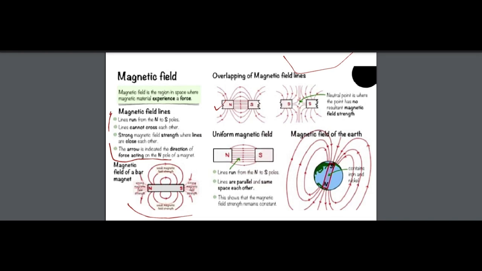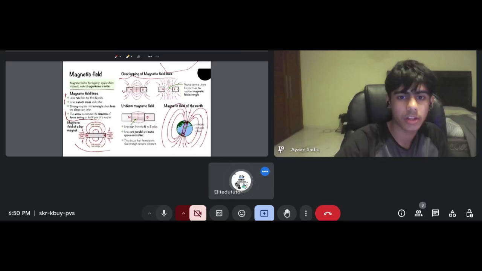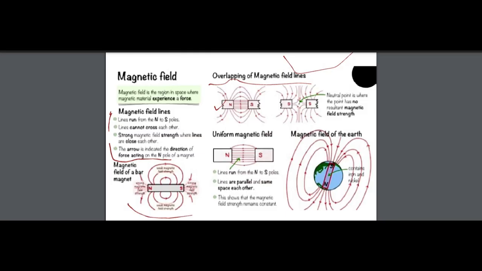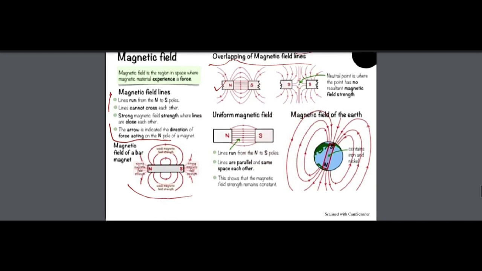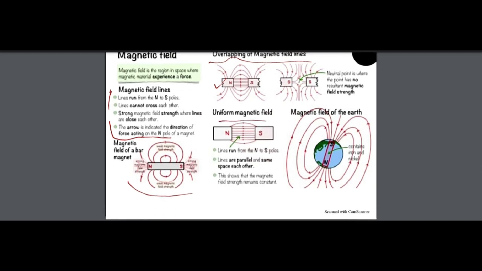Okay, what is the overlapping of magnetic field lines? When they are similar, they will repel each other. When they are unlike, yes. तो ओवरलैप कब करती हैं, अनलाइक चार्जेस. वेरी गुड.